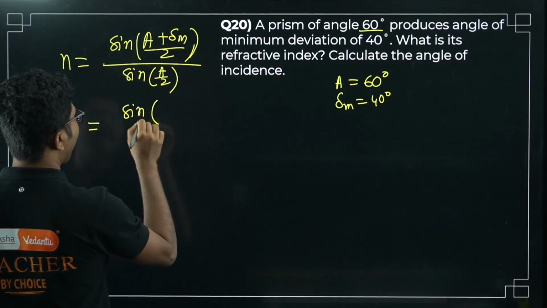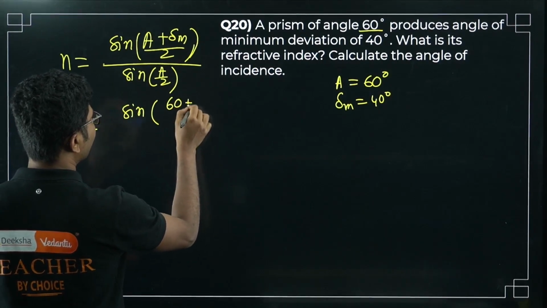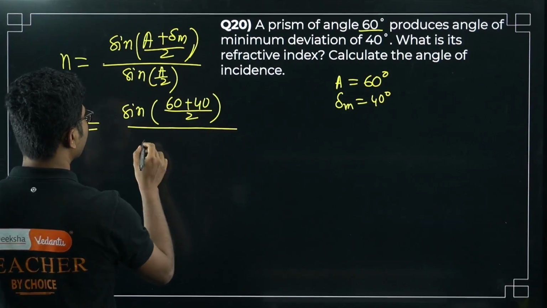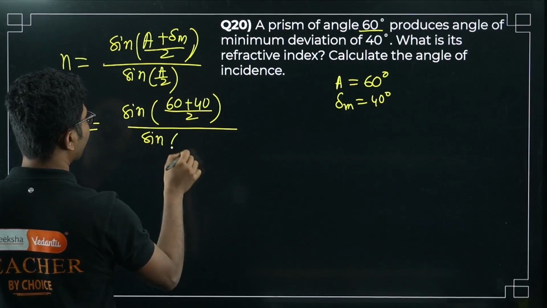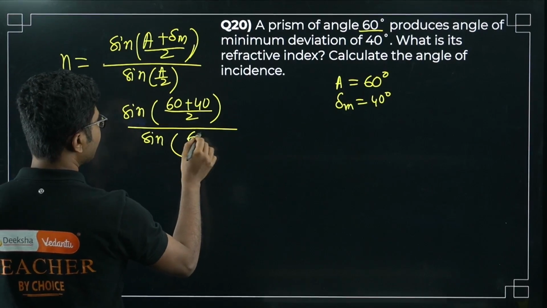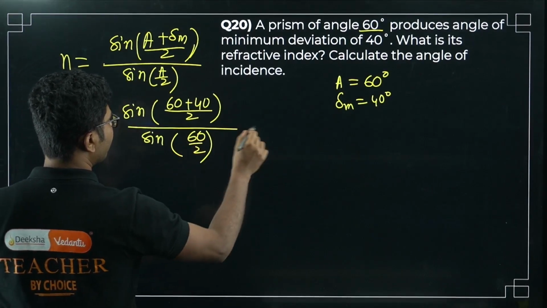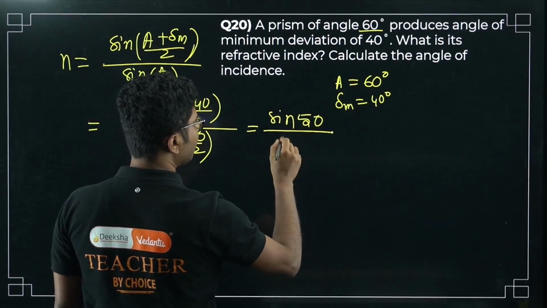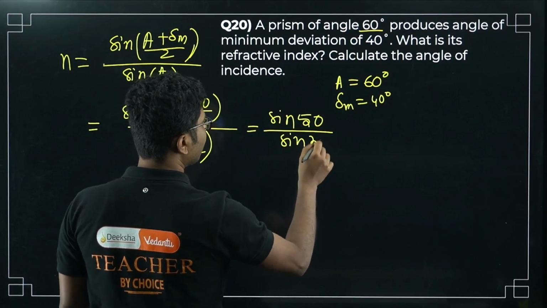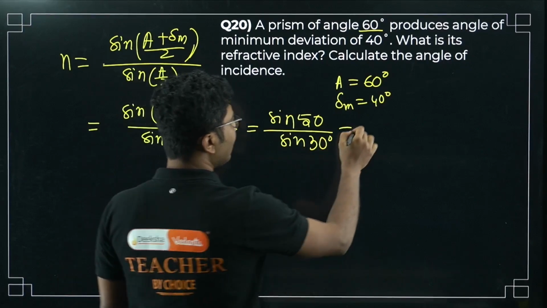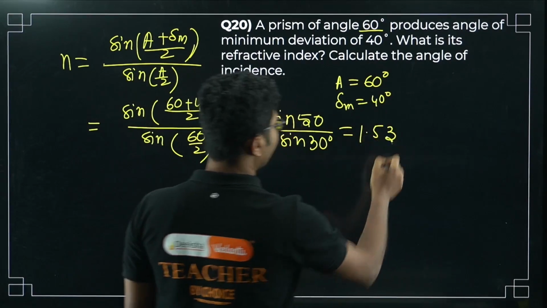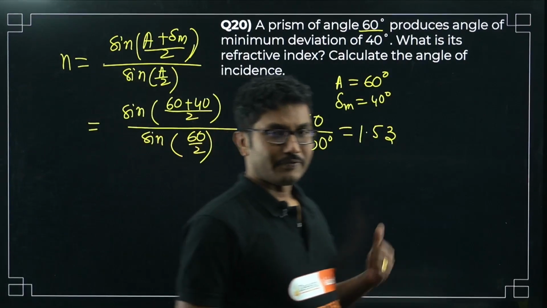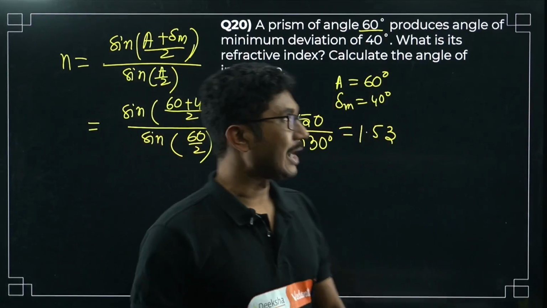Sine of (60 plus 40) by 2, divided by sine of 60 by 2, so it will be sine 50 divided by sine 30. Now I remember this answer, it will be 1.53. Some 1.53 will be the refractive index, but you have to use the calculator to find it.